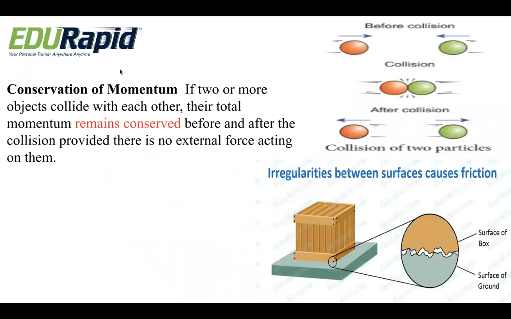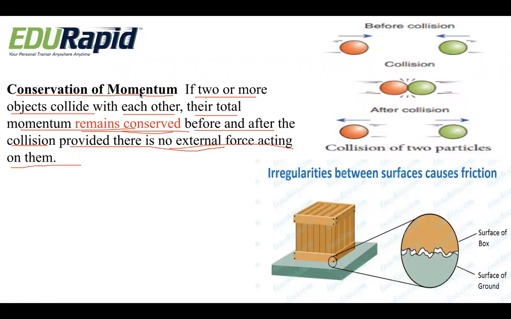Okay, so we have a very important concept: the conservation of momentum. What do you mean by conservation of momentum? Let us understand it. If two or more objects collide with each other, their total momentum, and we already know what momentum is, remains conserved before and after the collision, provided there is no external force acting on them.